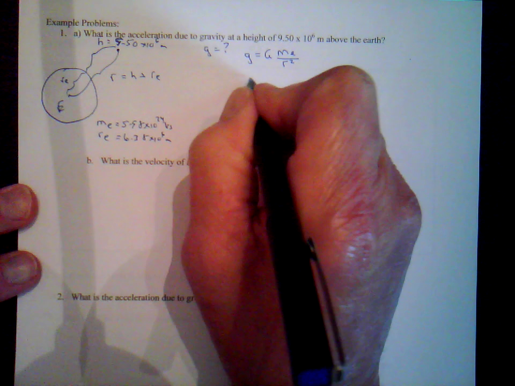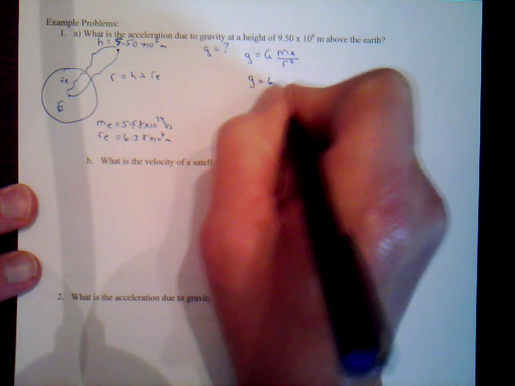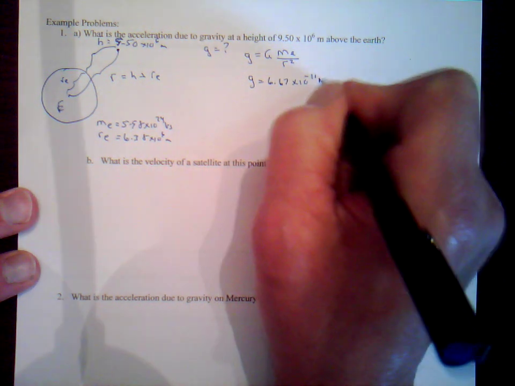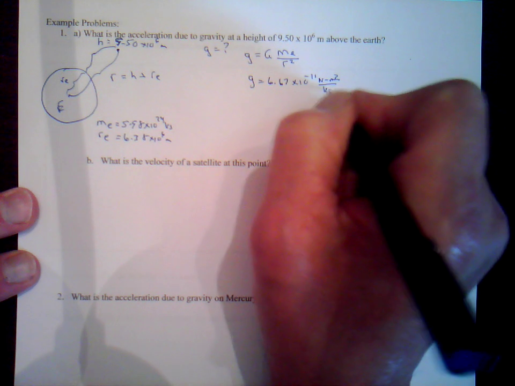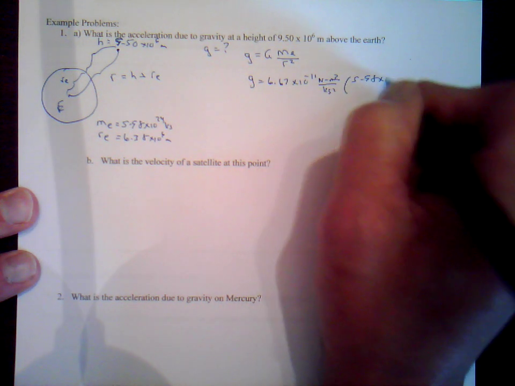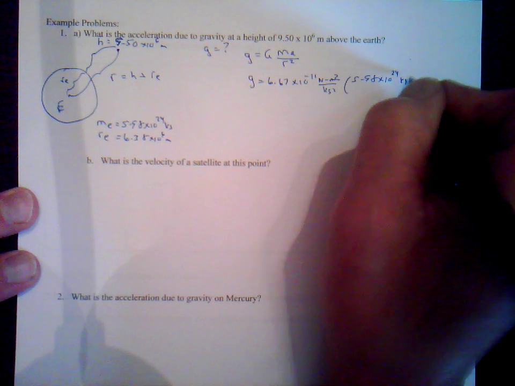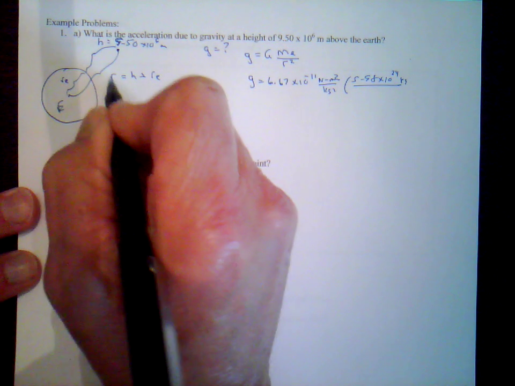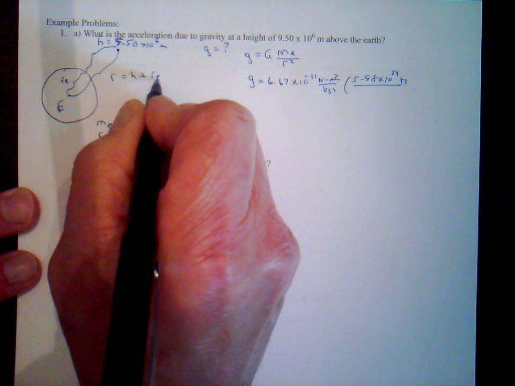So we put these values in. G equal to 6.67 times 10 to the minus 11 Newton meters squared per kilogram squared times the mass of the Earth, 5.98 times 10 to the 24th kilograms, divided by the distance from the center of the Earth. Well, that distance is this r, so we have to add the height to the radius of the Earth.